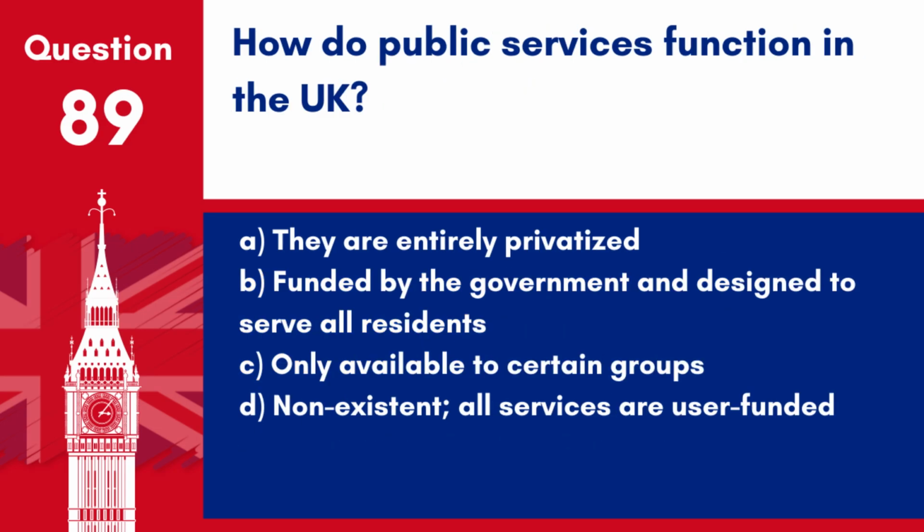Question 89. How do public services function in the UK? A. They are entirely privatised. B. Funded by the government and designed to serve all residents. C. Only available to certain groups. D. Non-existent. All services are user-funded.